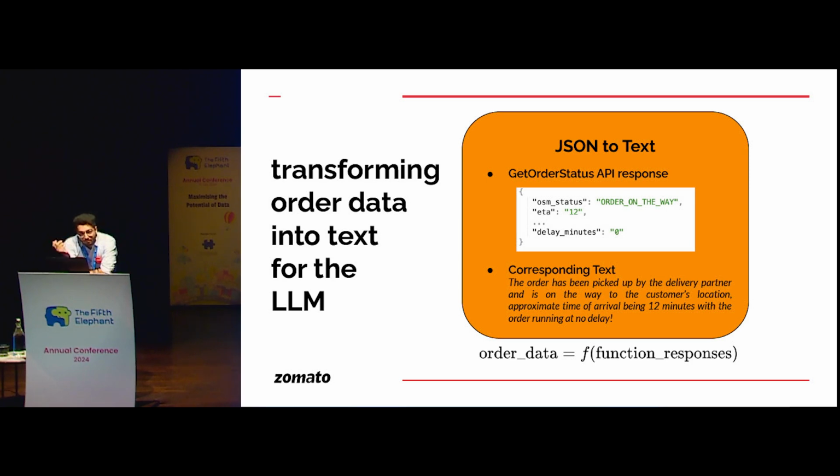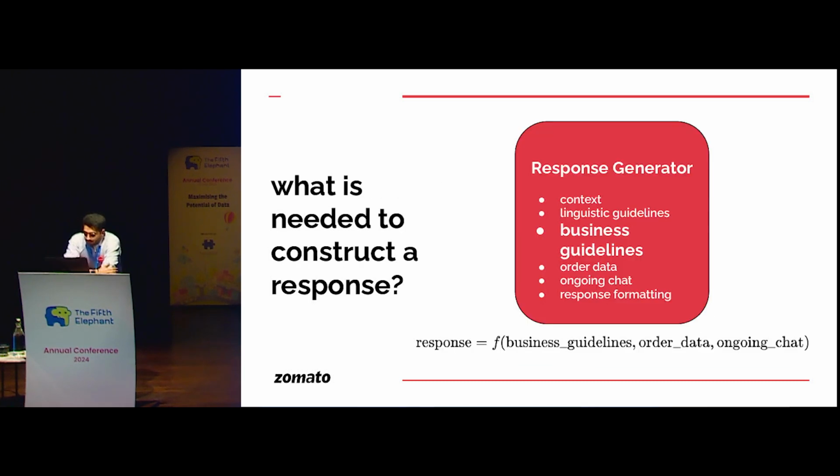So as you can now imagine, I had 10, 15 functions in the classifier, totaling to, let's say, 10, 15 keys per response. So that is a lot of order data. I do not want to pass it in every go, right? Next variable that goes into this function of response generator.